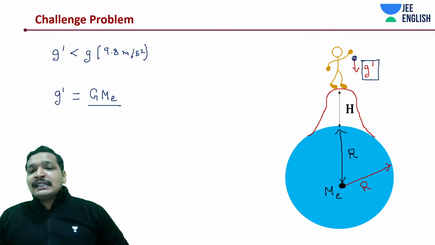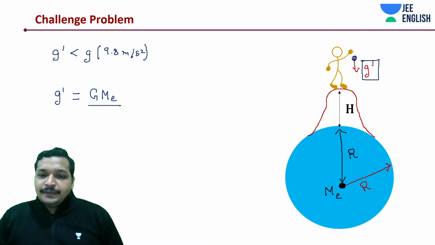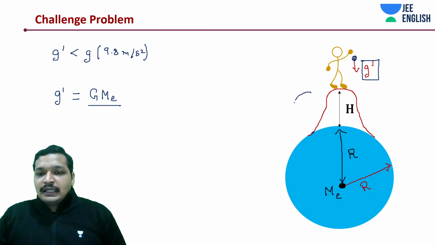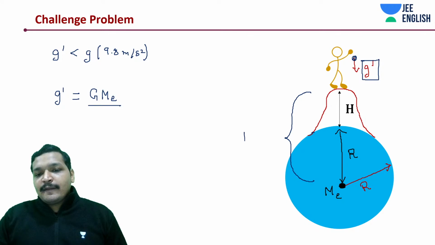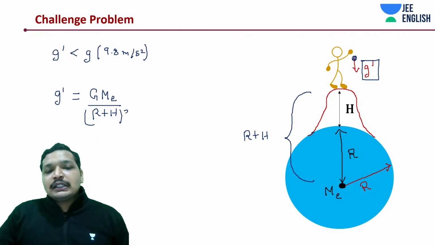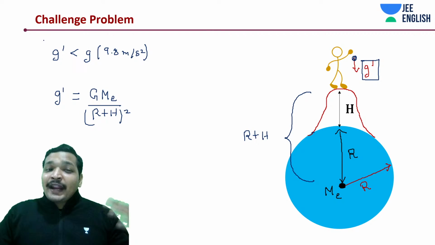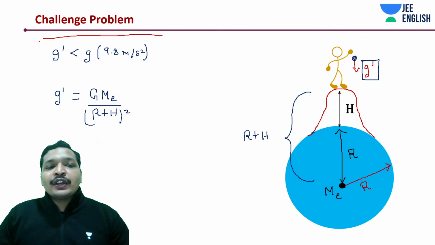The distance is the total distance R plus h. Now there you go. Now you understood why this is true. For any height, you are moving away from the mass, hence the gravitational field is going to decrease.